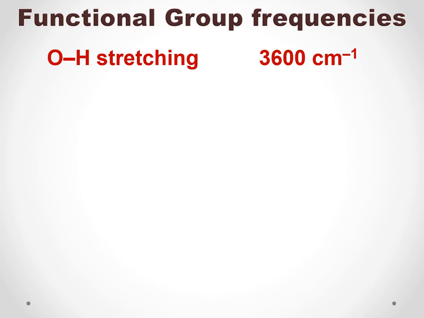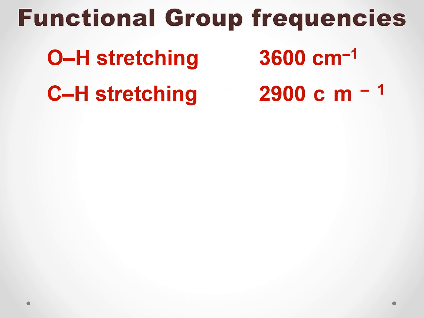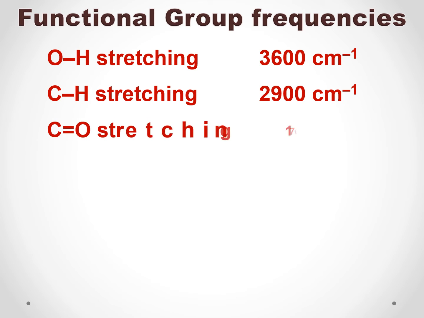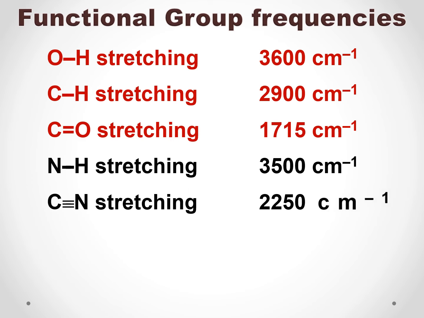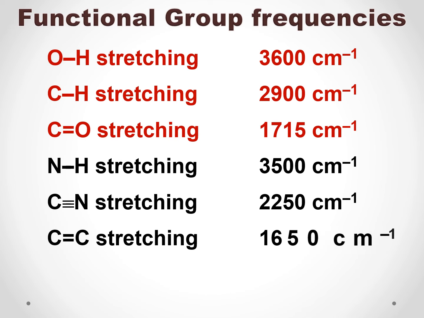So this OH stretching absorbs an IR radiation of frequency 3600 centimeter inverse. CH stretching absorbs 2900 centimeter inverse. C double bond O absorbs 1715 centimeter inverse. Likewise, each functional group absorbs a particular radiation.